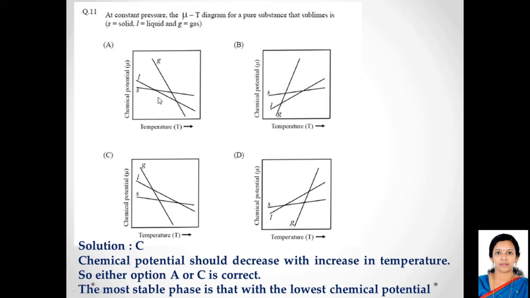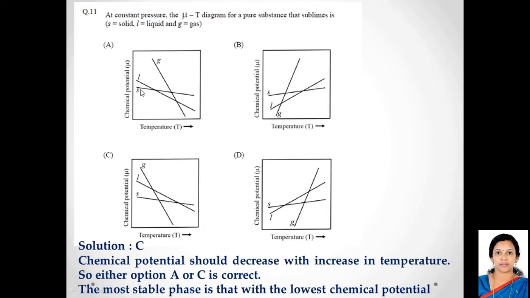That means till this intersection point, the solid phase is the most stable. After this, the line for the liquid phase has the lowest chemical potential. That means after this temperature, this substance will exist in the liquid phase. That means this intersection point is the melting point.